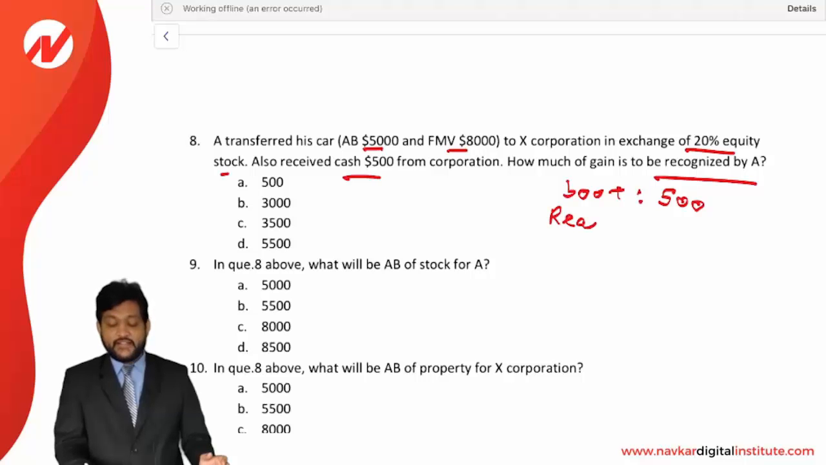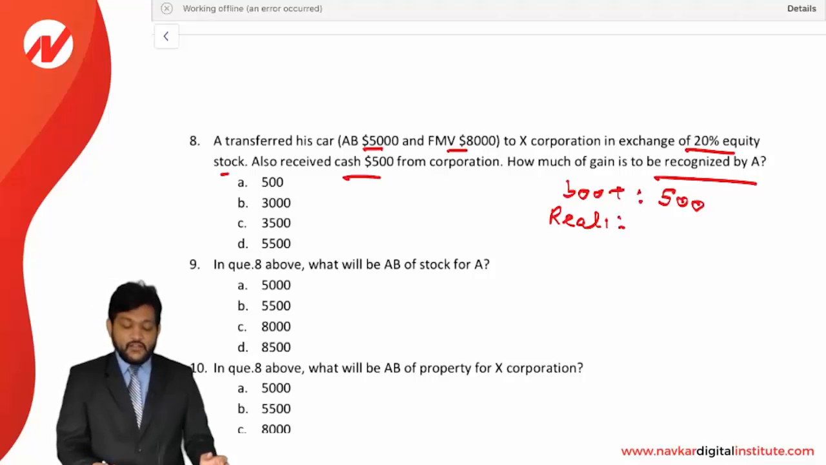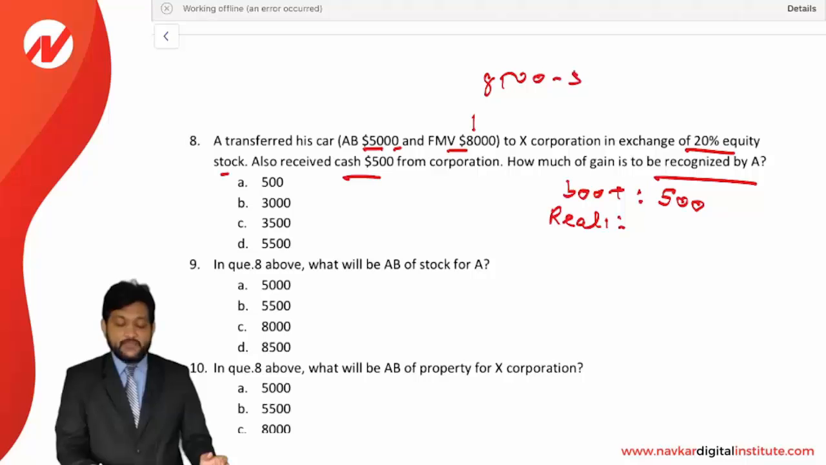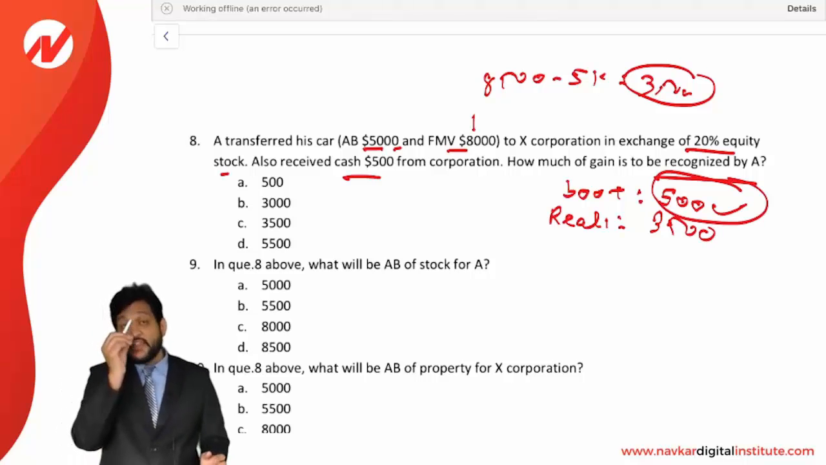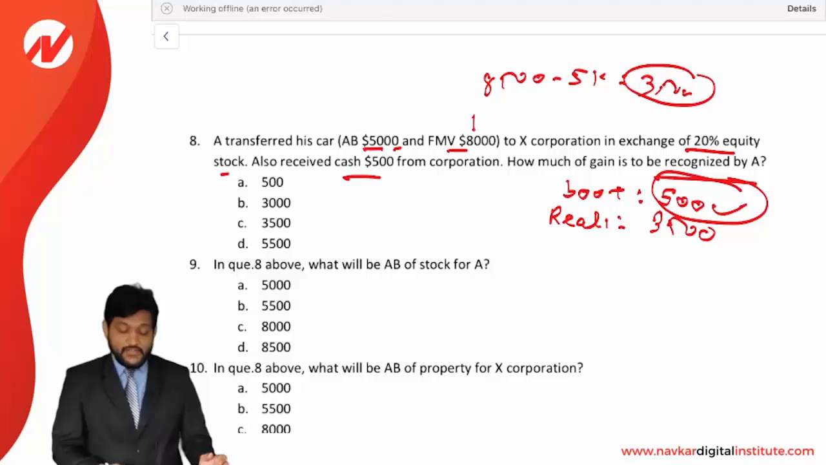How much is the gain realized? You can simply say FMV 8,000 plus cash 500, so it is equal to 8,500, less AB 5,000, so it is equal to 3,500. 3,500 is the gain realized. Whichever is lower, the answer is 500. 500 of gain is going to be recognized. So answer is A.